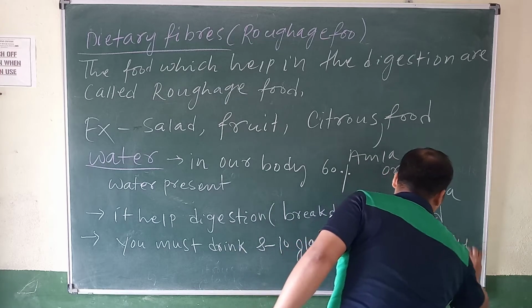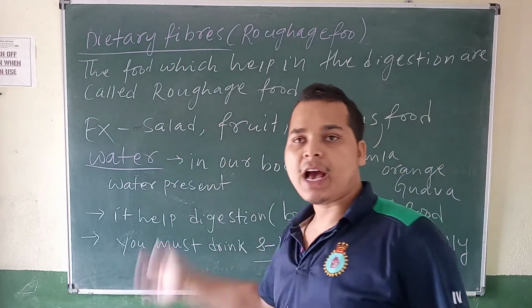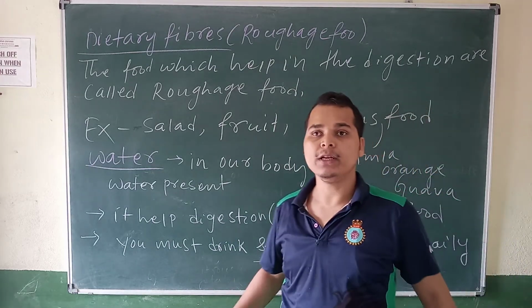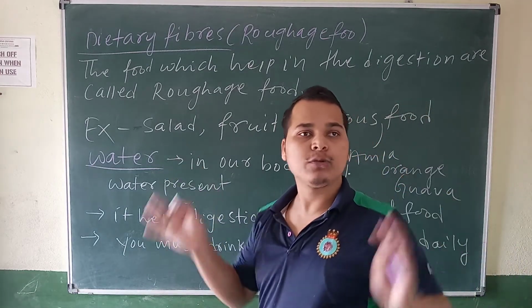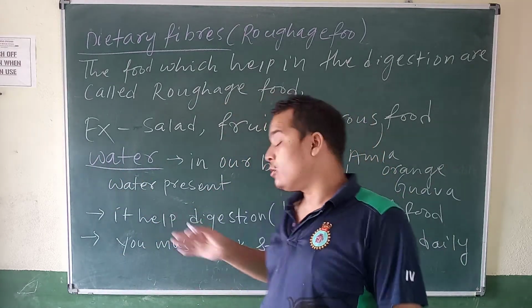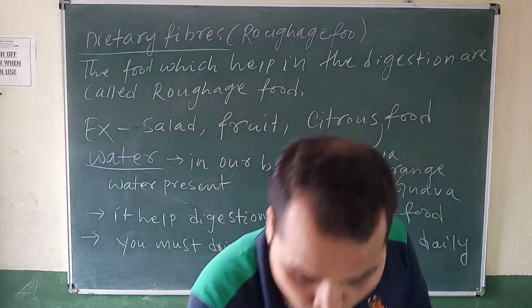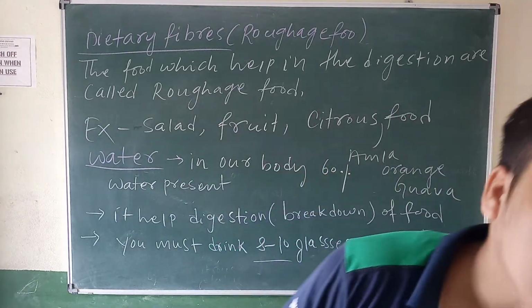Daily you have to drink how much? 8 to 10 glasses of water, because this water transports the food material to the blood and digests the food. So water is the most important in our diet. Then come to what is the balanced diet.